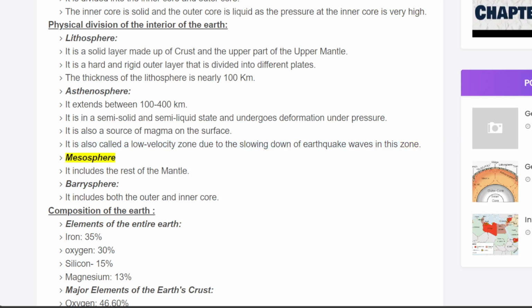Mesosphere. It includes the rest of the mantle. Barysphere. It includes both the outer and inner core. Composition of the Earth. Elements of the entire Earth: iron, 35%; oxygen, 30%; silicon, 15%; magnesium, 13%.